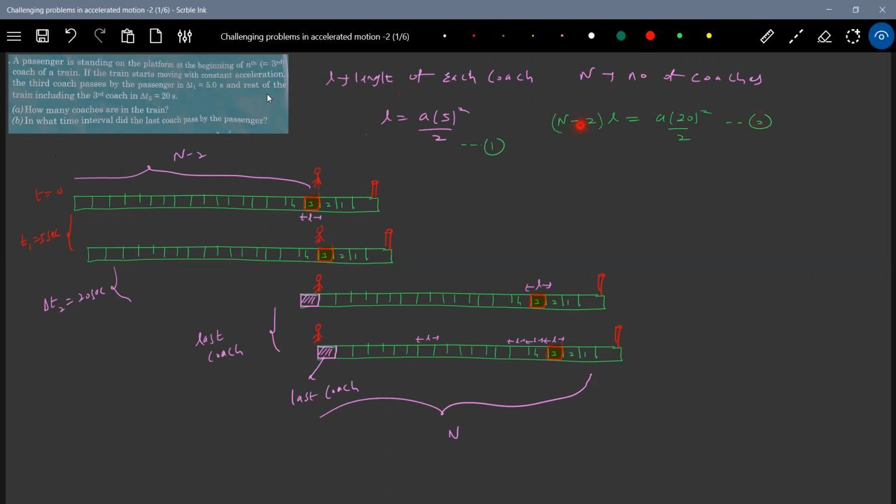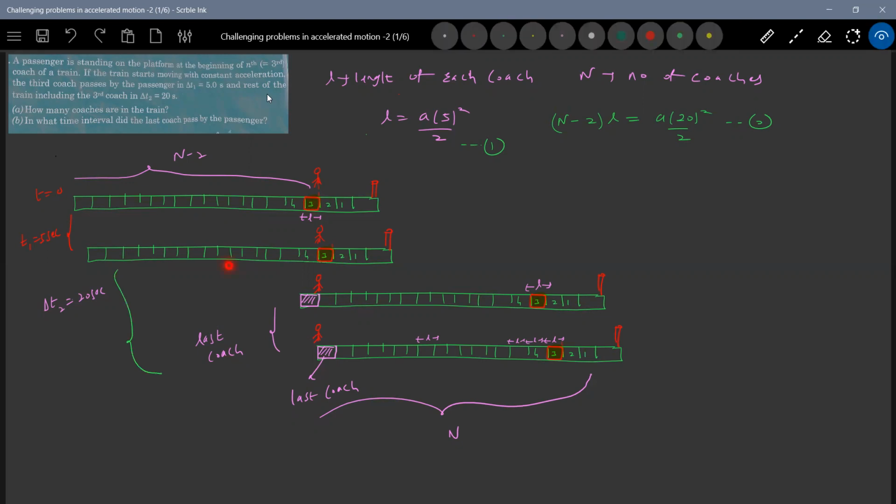Time taken for these many coaches to pass through. Okay, everything will become 20 seconds. So from here to here will be 20. From the second diagram to last diagram, time taken for N minus 2 coaches to reach the person will be equal to this much here. So solving, what are the unknown things? L. I think dividing these two will get the number of coaches.